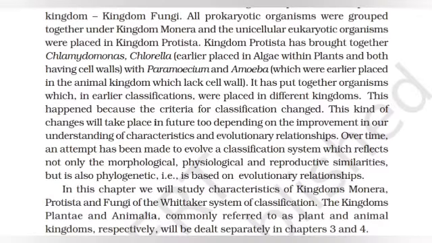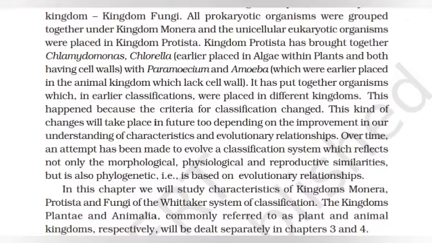All prokaryotic organisms were grouped together under kingdom Monera, and the unicellular eukaryotic organisms were placed in kingdom Protista. Kingdom Protista brought together Chlamydomonas and Chlorella, earlier placed in algae within plants and both having cell walls, with Paramecium and Amoeba, which were earlier placed in the animal kingdom which lacks cell wall.